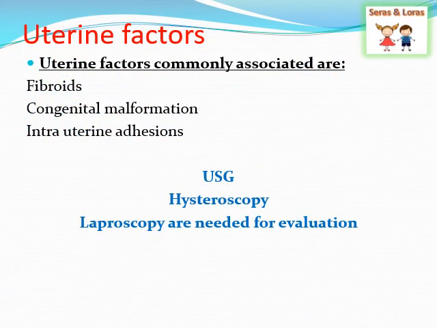Till now we have discussed how we can diagnose the tubal factors. In this slide we are seeing the uterine factors which are commonly associated with infertility. They are usually fibroids, congenital malformation of uterus and intrauterine adhesions. All these things we can diagnose with the help of ultrasonography, hysteroscopy and laparoscopy for the in-depth evaluation.